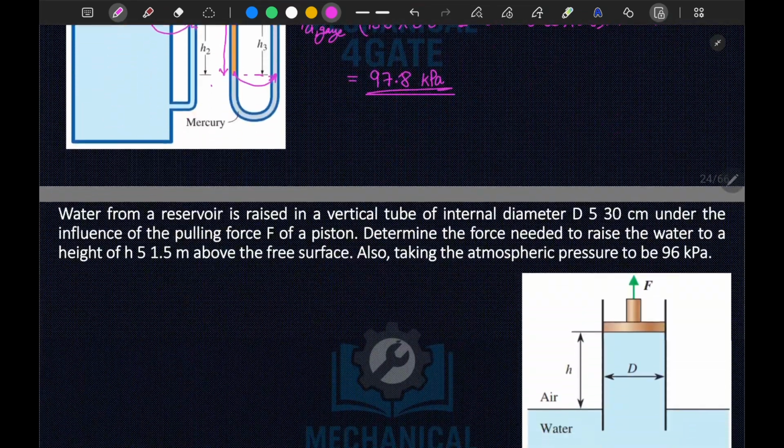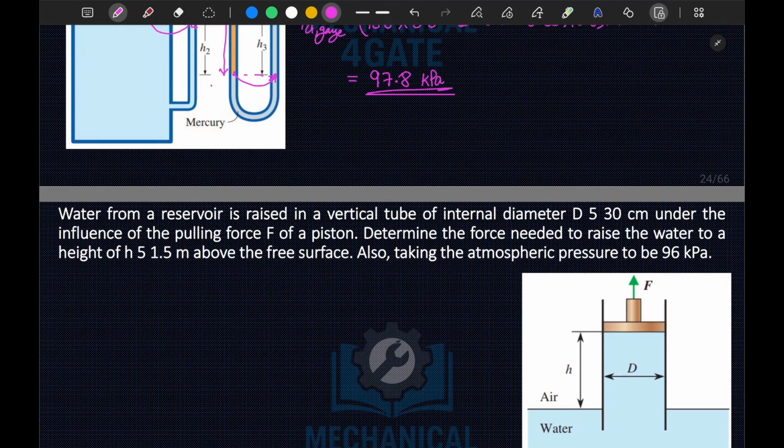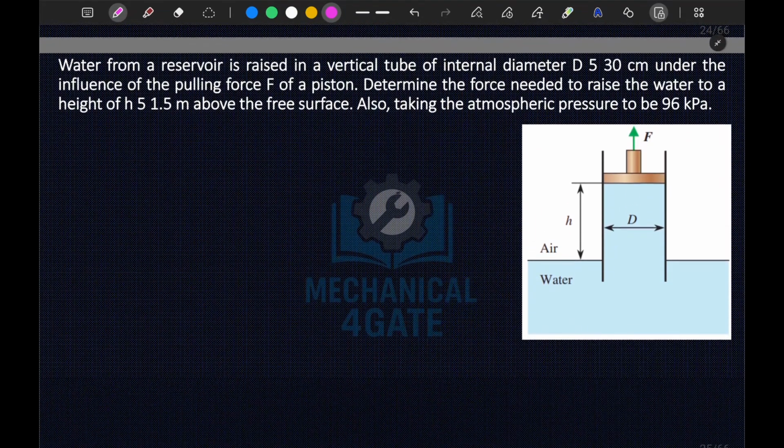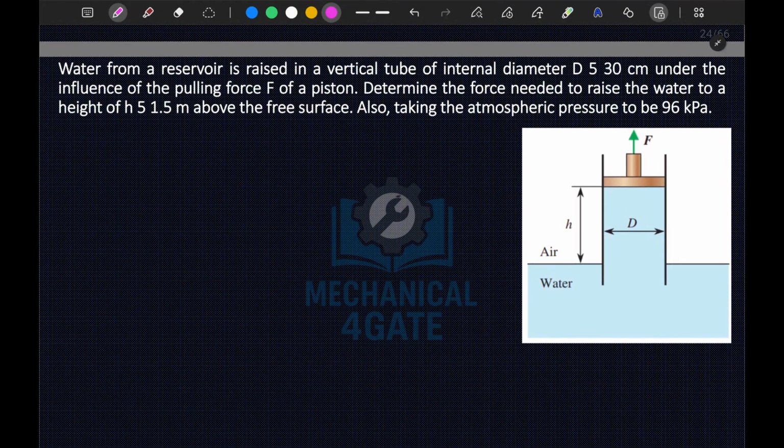Now let's move to the next question. Water from a reservoir is raised in a vertical tube of internal diameter d equal to 30 centimeter under the influence of pulling force F of the piston.